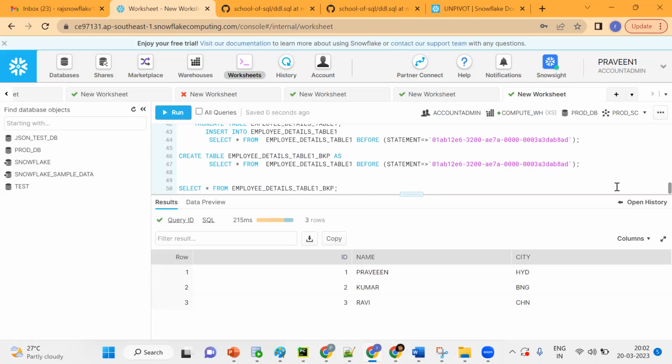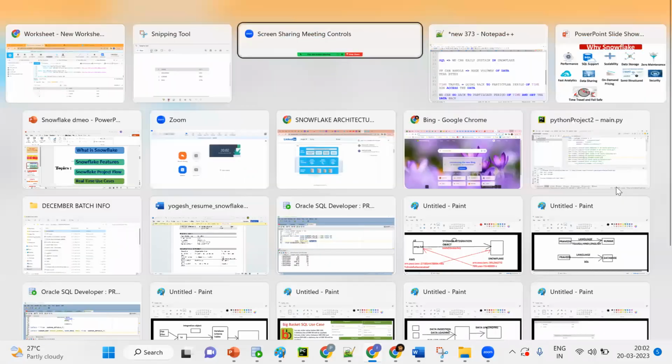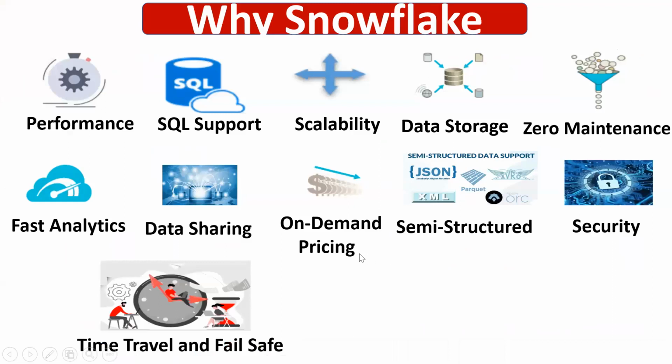The main feature is that if you want data back, something happened to the previous data, or I want to access the historical data, then we should go for the time travel feature. This is the important feature in Snowflake. Remember one thing, if you know SQL, you can understand all these things. Time travel is if I want to go back to a particular period and get the data, we can go like this. Clear so far?